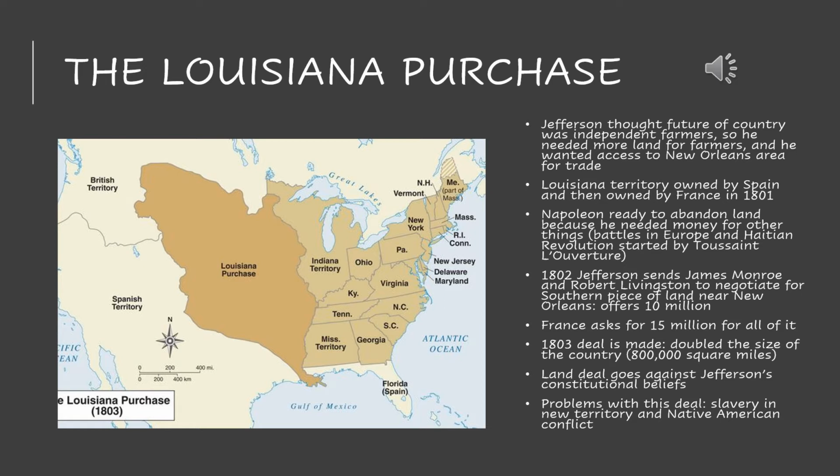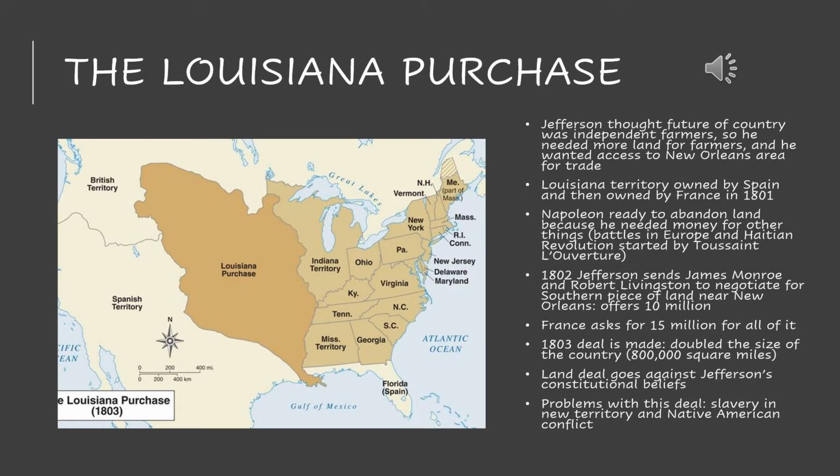And on top of that, Thomas Jefferson wanted this land that was near the Mississippi River, particularly this New Orleans area, because New Orleans was a port city, and by adding this area around New Orleans, there would be such an increase in trade and commerce with other places around the world. So that was really the reason that Thomas Jefferson was even looking into the southern part of this Louisiana territory.